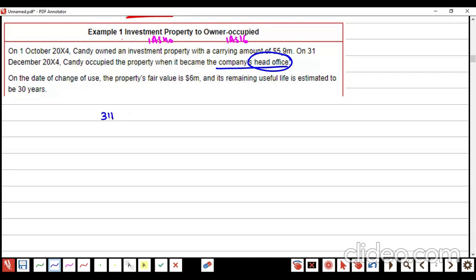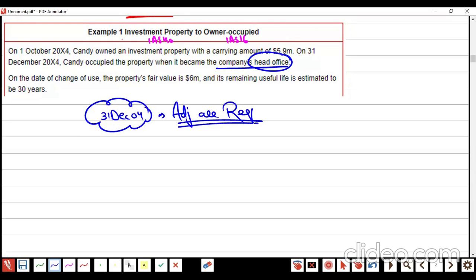31st of December is the date where some adjustments are required. Be careful. From where are we coming? We are coming from 40 to 16, right? They wrote the fair value already.